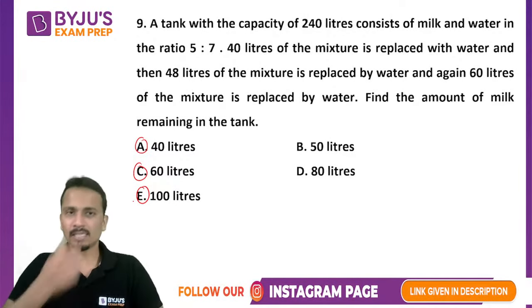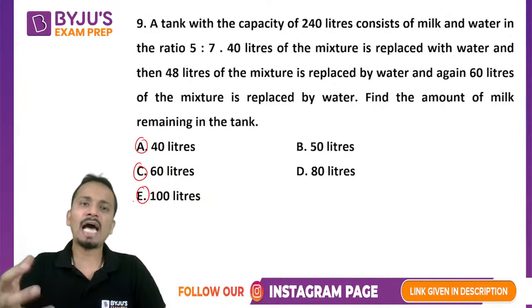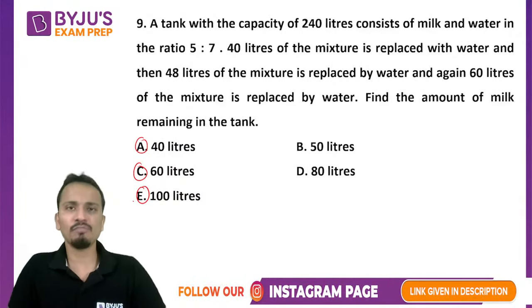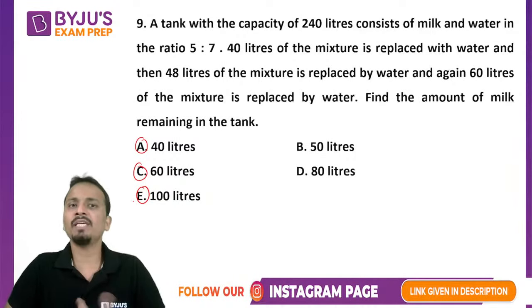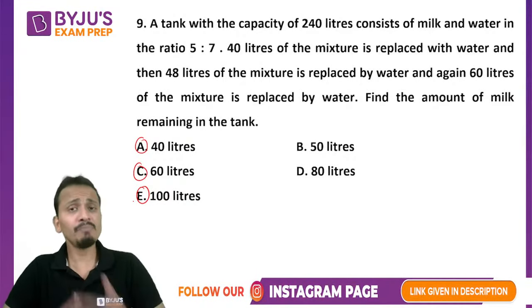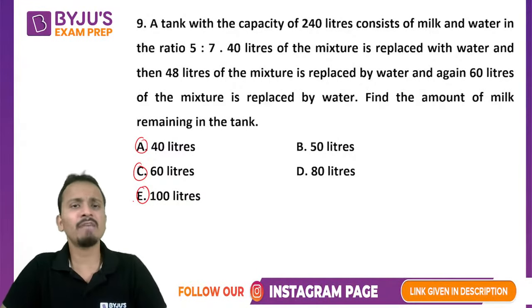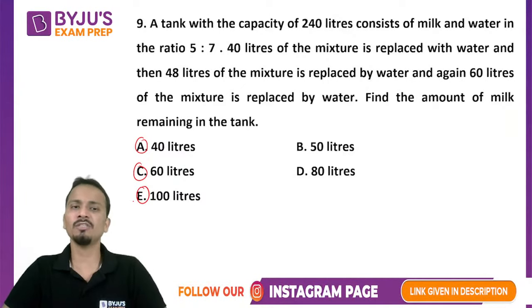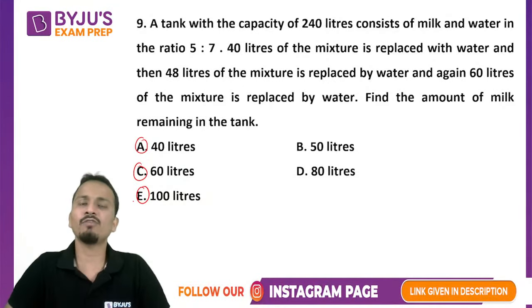Now, after that, this mixture is properly mixed and then again 48 liters of mixture is taken out and it is replaced with pure water. The same thing is done one more time, but this time we are taking out 60 liters of mixture out and we are replacing it with water.